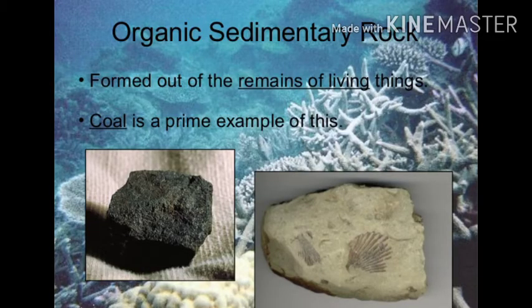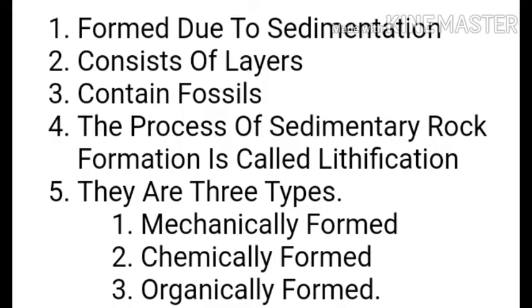They are also called clastic sedimentary rocks. For example, sandstone, clay rock, limestone, etc. For the example of organically formed sedimentary rocks, we can give the example of chalk, coals, dolomites, limestone. And for the chemically formed sedimentary rocks, we can include limestone, halite, potash, gypsum, salt rocks, etc.